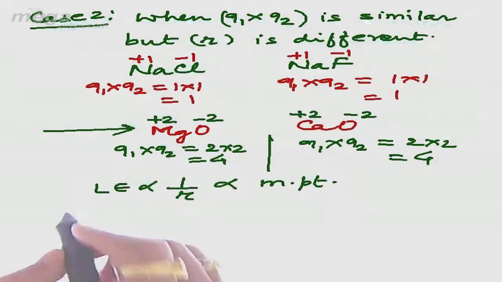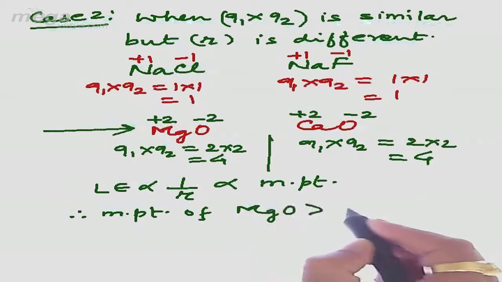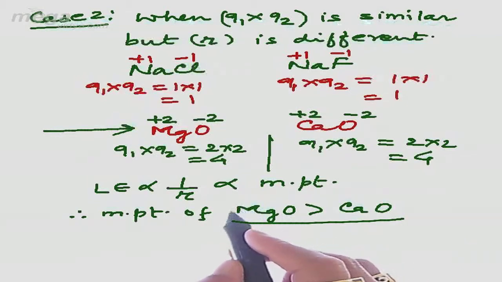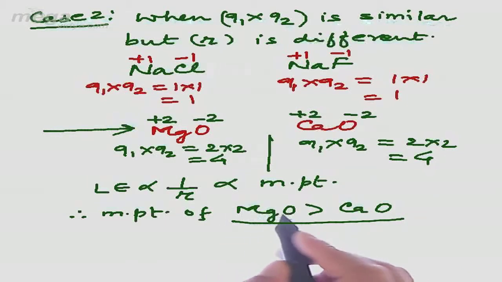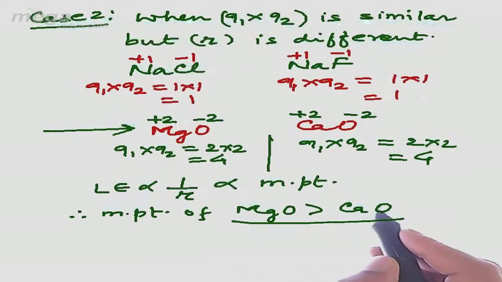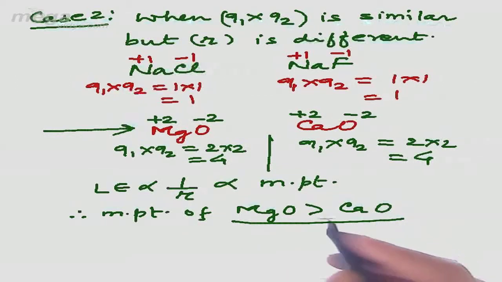So we can conclude that the melting point of MgO will be greater than that of CaO, because in case of MgO, due to the smaller size of magnesium, the internuclear distance R will be smaller. Hence, lattice energy of MgO will be greater as compared to that of CaO, and hence MgO will have a greater melting point as compared to calcium oxide, that is CaO.